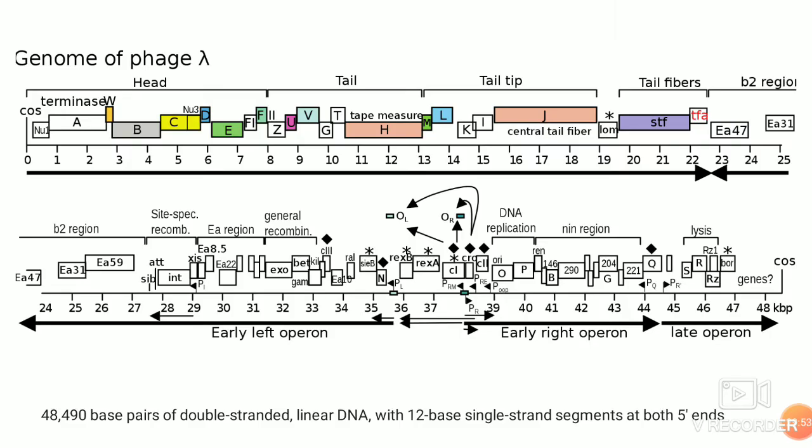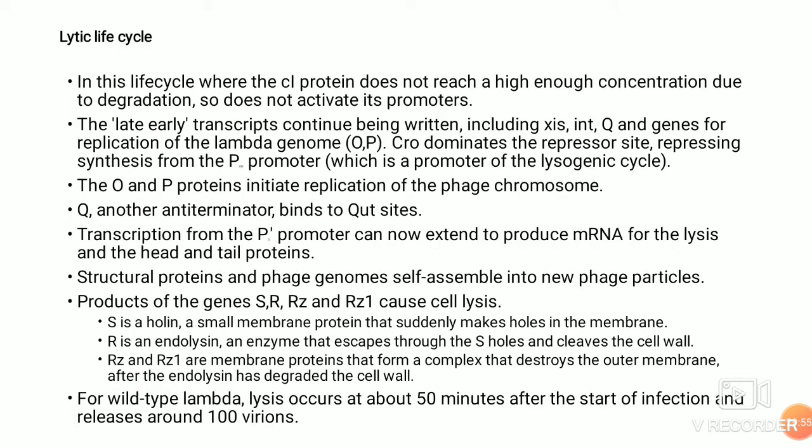So once you have the tail factor and everything produced, the late genes are activated. The late genes are also the lysis-associated genes.